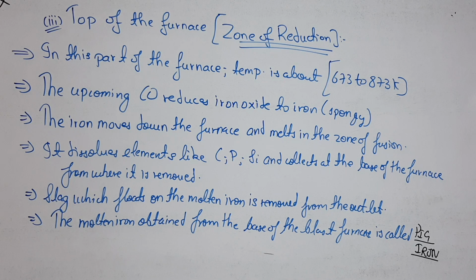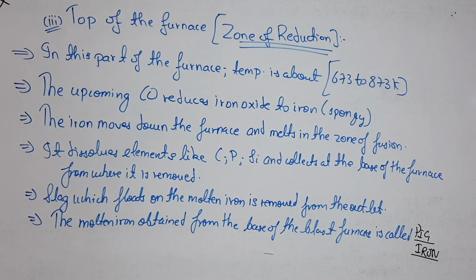Zone of fusion, you remember, that bottom part. It dissolves the elements like carbon, phosphorus, silicon and collects at the base of the furnace from where it is removed. Now slag, it floats. So slag, which floats on the molten iron, is removed from the outlet.